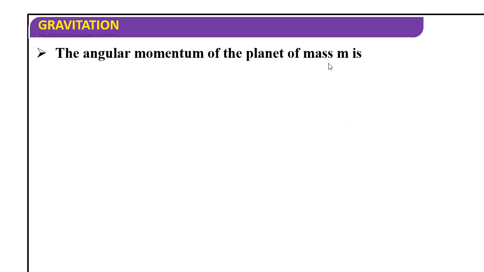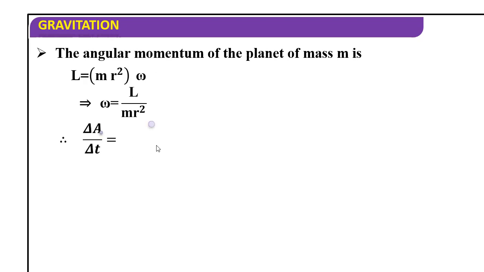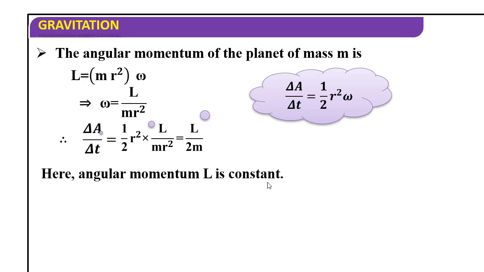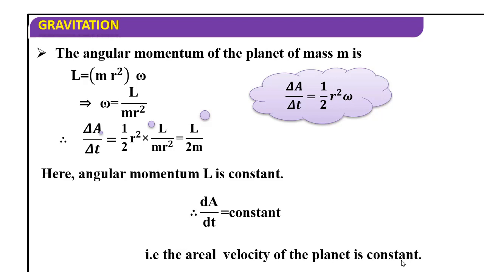The angular momentum of the planet of mass m is L equal to m r square omega. So omega is equal to L by m r square. That we will substitute in this equation. Delta A by delta t is half r square omega. Substituting omega, we get half r square times L by m r square. R square will get cancelled. So L by 2m is delta A by delta t. Here angular momentum L is constant, so dA by dt is constant. That is, the areal velocity of the planet is constant.